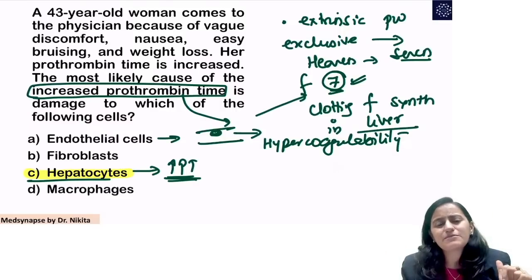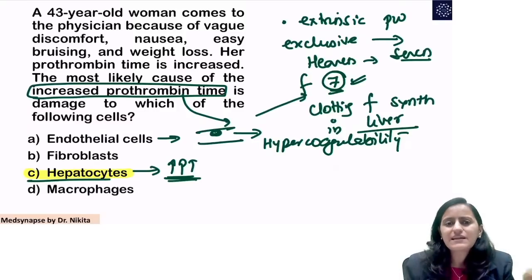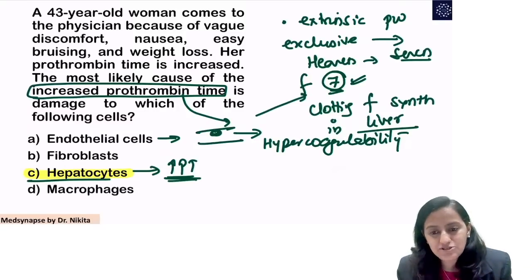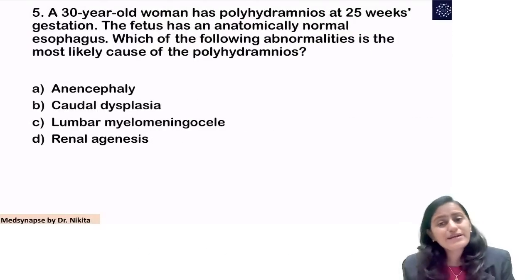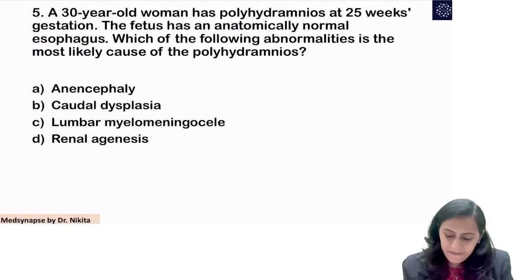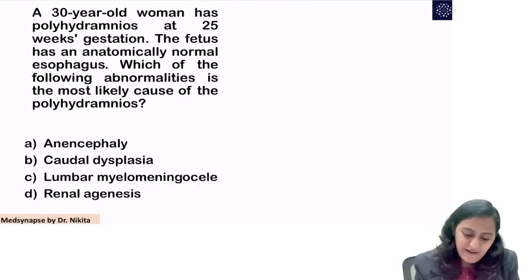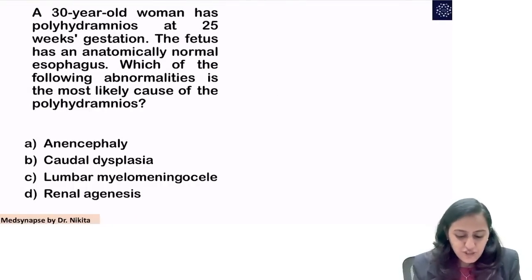Where have I read about increased PT, right? Liver failure, cirrhosis, so hepatocyte injury. Correct. Going to the last question here. This is your last question in the fast 5 for today. This is a short question.